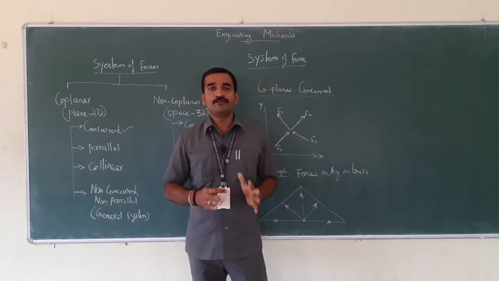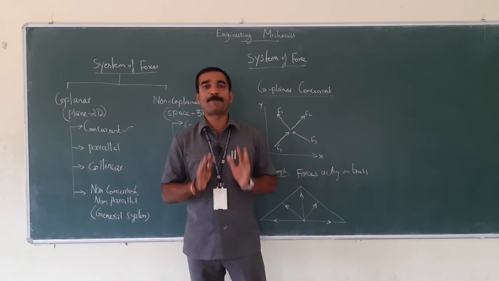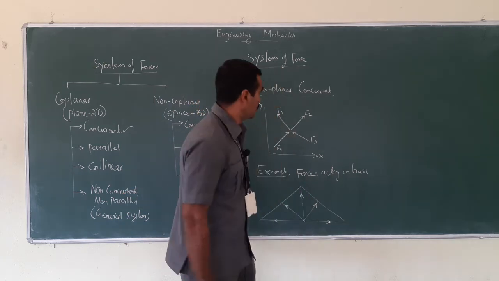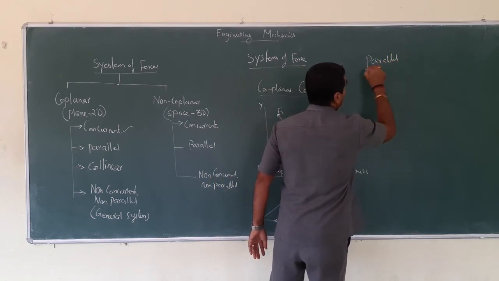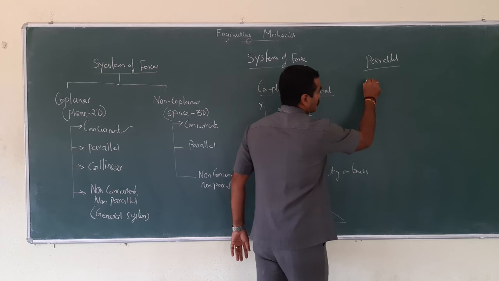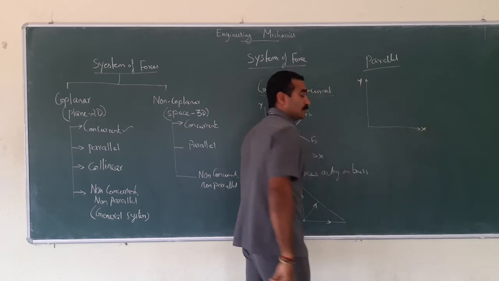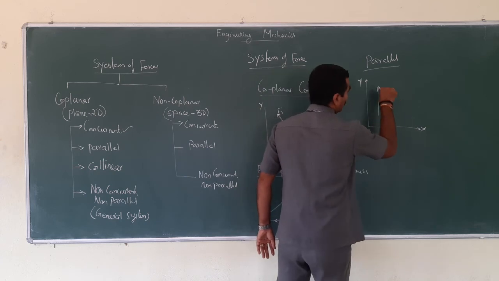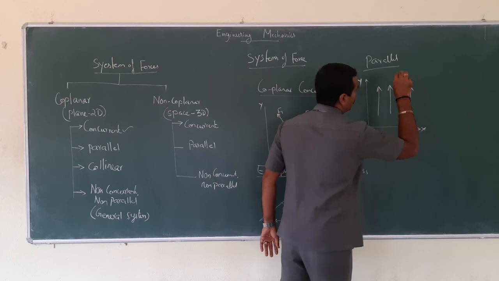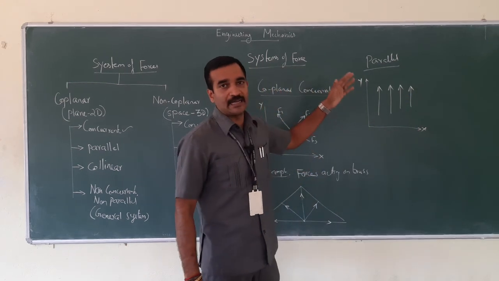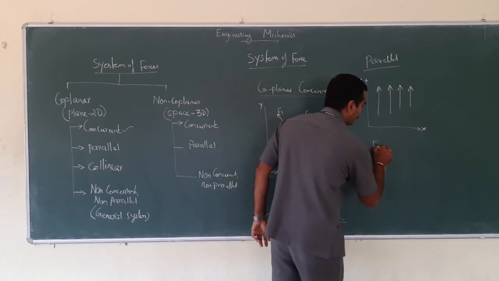A set of various external forces whose lines of action are parallel to each other, right? So the coplanar parallel forces. Let me just draw a diagram. This is the x-axis, this is the y-axis. Set of parallel forces. Look at here. These are parallel to each other. These forces are parallel to each other.